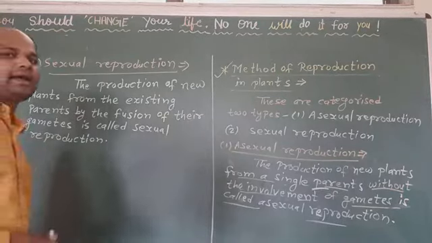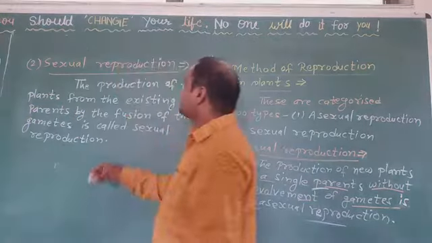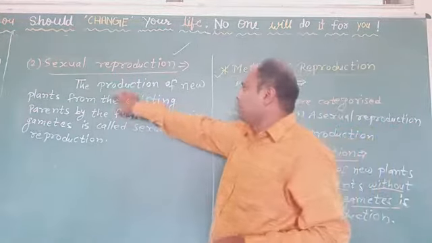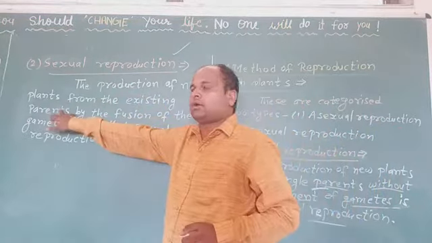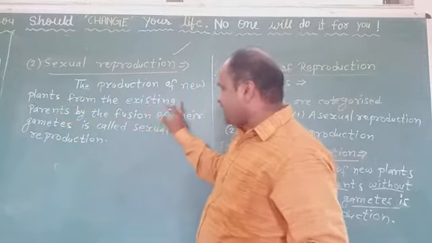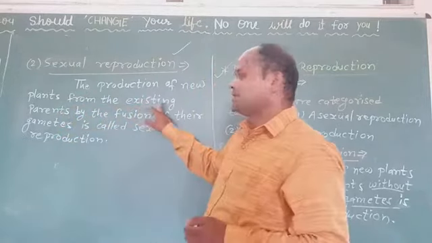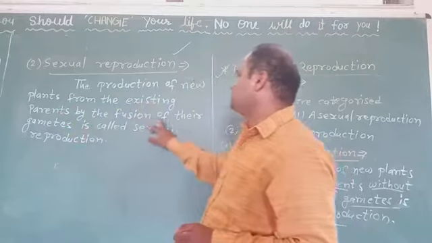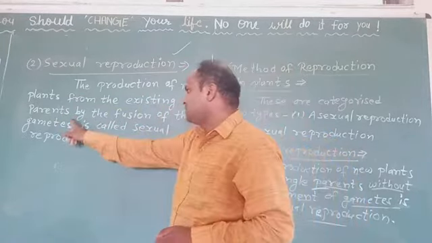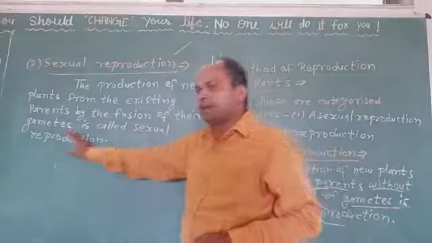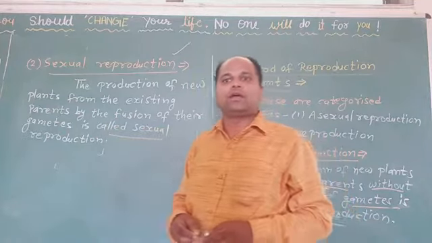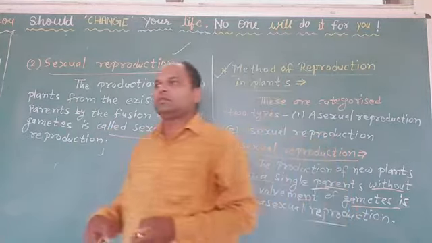And then the next type is sexual reproduction. So what is sexual reproduction? The production of new plants from the existing parents by the fusion of their gametes is called sexual reproduction. Understood all of you? Yes, sir.